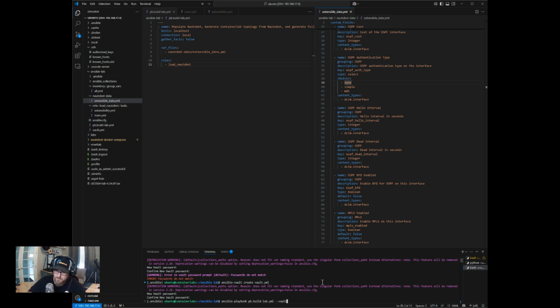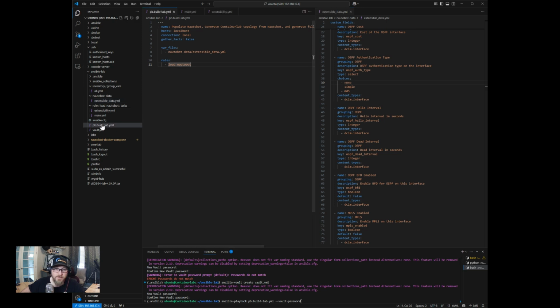You can say vault password this. Now, one thing we can do actually with the vault password is we can reference a file to keep it in there, so I don't have to type it all the time.